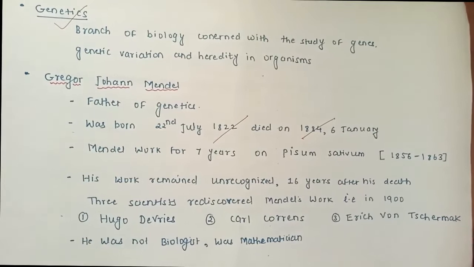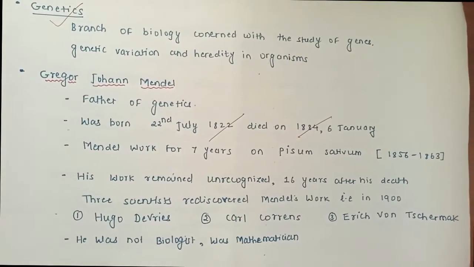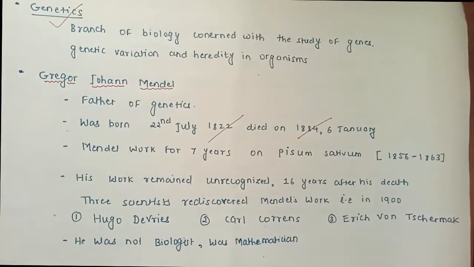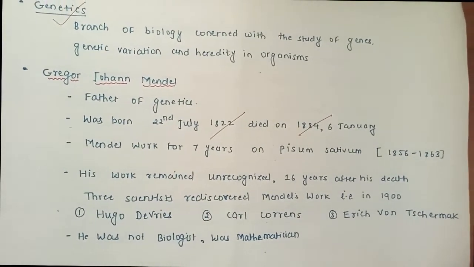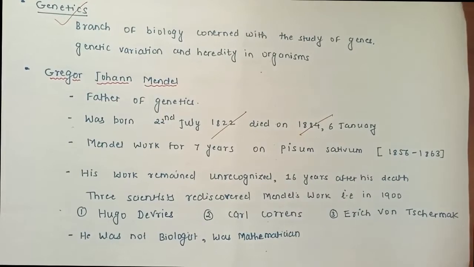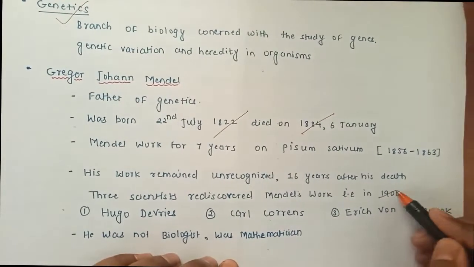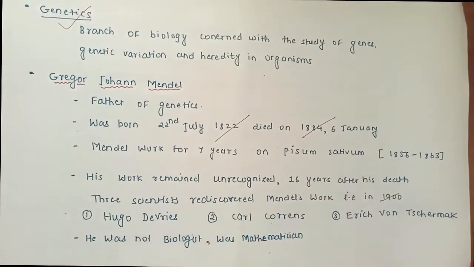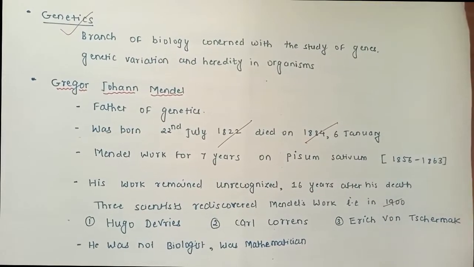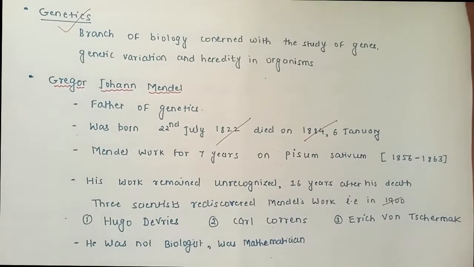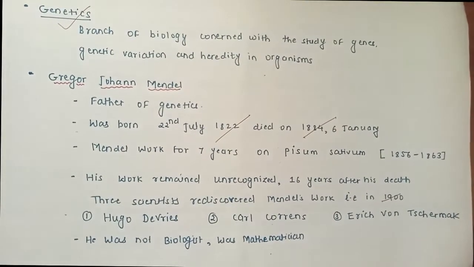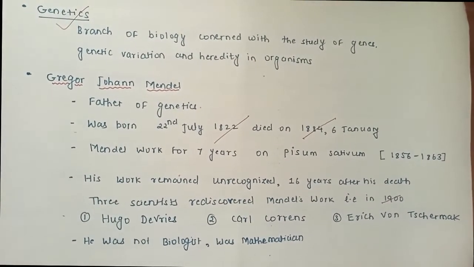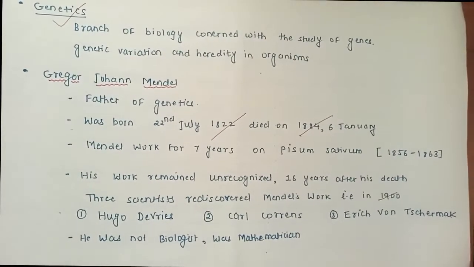The scientists' names are De Vries, Correns, and Erich von Tschermak. So these are the scientists who rediscovered Mendel's work in 1900. I have given certain points. While making the notes, you can prefer these points, and if you want, you can even add some points in it. So basically, Mendel was not a biologist.